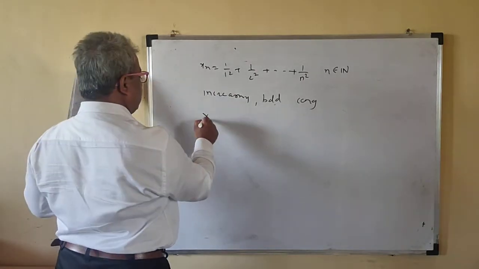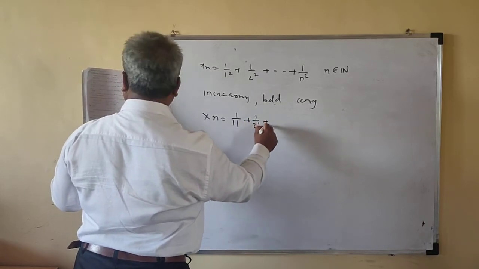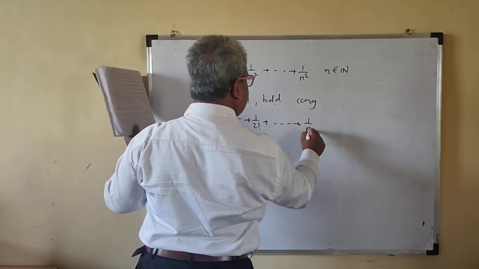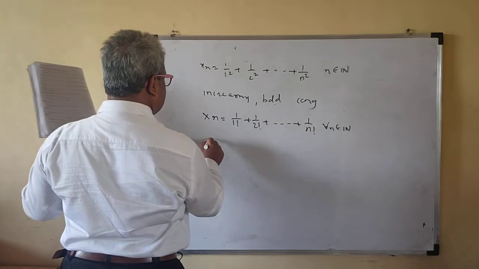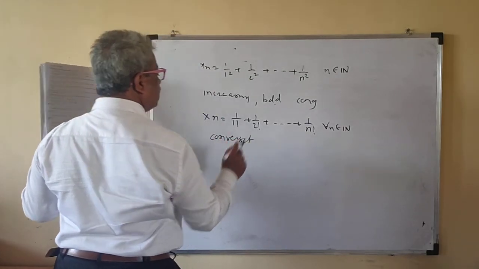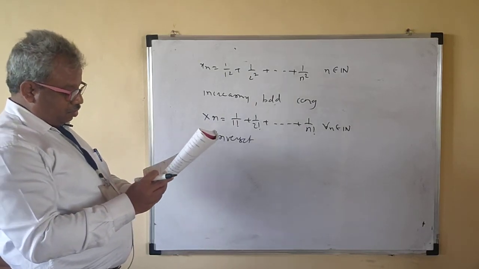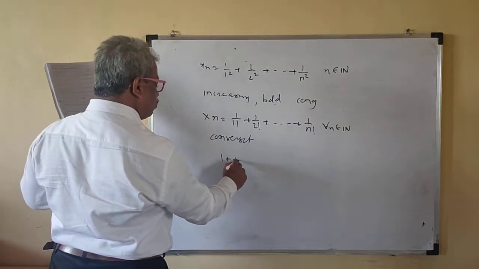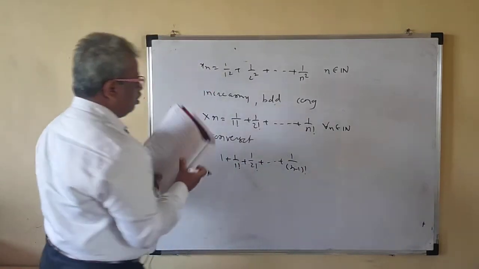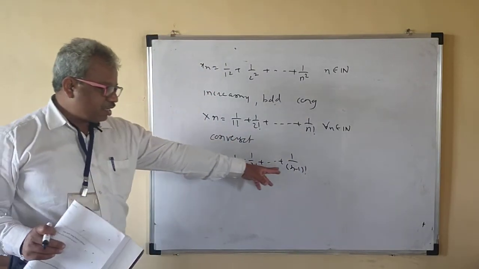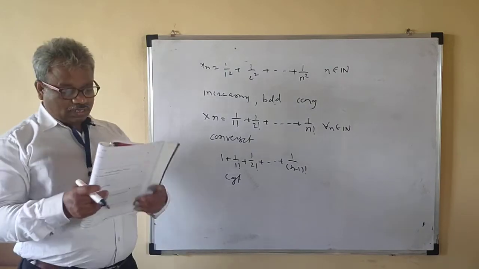Now xn is equal to 1 upon 1 factorial plus 1 upon 2 factorial plus dot dot dot plus 1 upon n factorial, for all n belongs to N. This sequence is convergent, whatever it may be. Even if we have 1 plus 1 upon 2 factorial plus dot dot dot plus 1 upon (n minus 1) factorial, these are just the same, with one term reduced. This is also a convergent sequence.